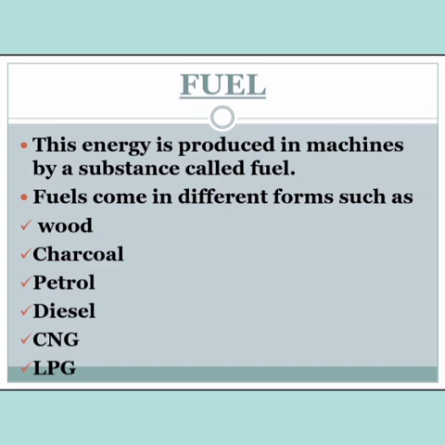It is based on the fuel that we provide to a machine, right? Fuels come in different forms, such as wood, coal, charcoal, petrol, diesel, CNG, that is compressed natural gas. You have already studied about this in coal and petroleum, and liquid petroleum gas, that is LPG, right? So these are all the basic concepts about fuel.